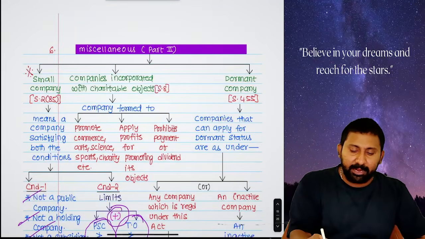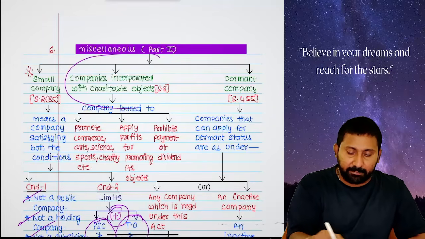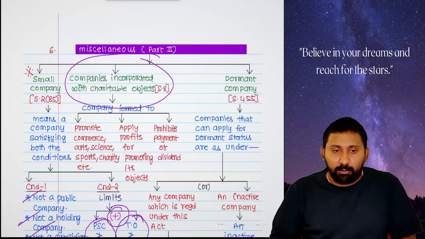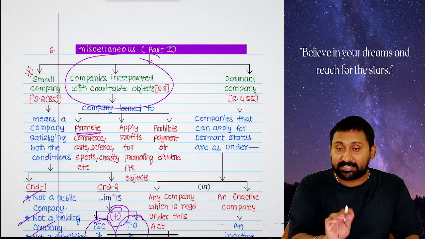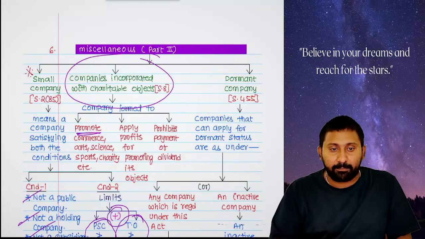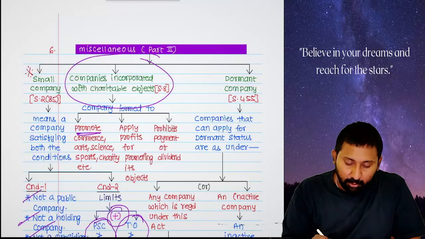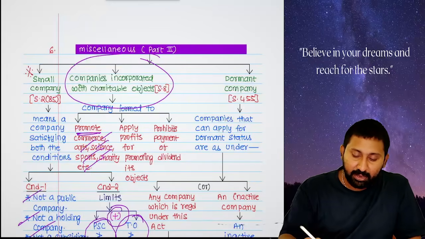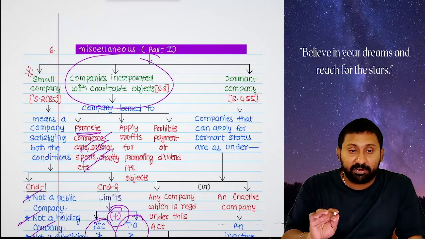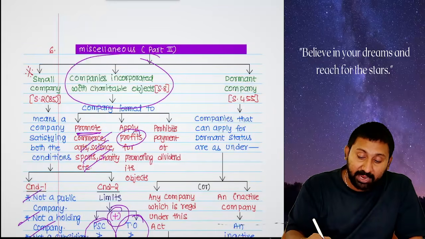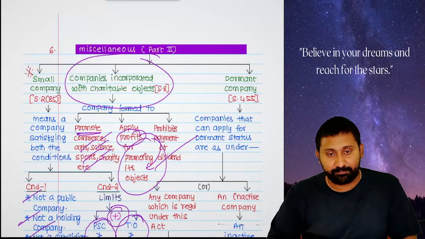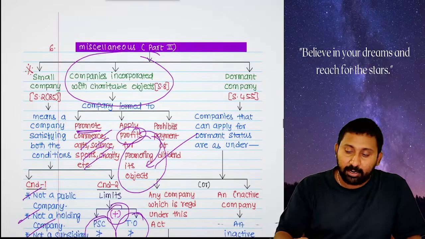Next, company incorporated with a charitable object. Section 8 company. A company formed to promote, not to do business. That area should be promoted, more people should come into it. Promote commerce, arts, science, sports, charity, etc. Okay, next. Profits may or may not come, but the profit should be applied only for promotion of the objects. Dividend is prohibited. That's it.